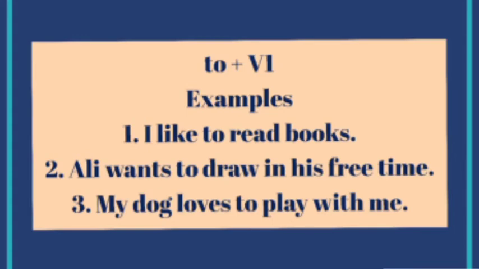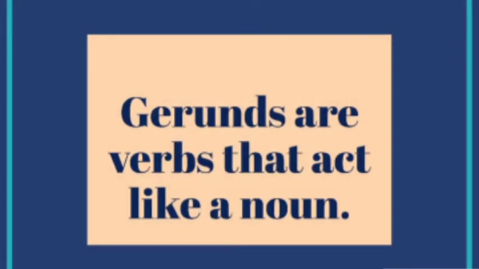Clear? Ali wants to draw in his free time. In this sentence also the action verb is wants, but draw is used here as a noun infinitive because it is used with to. My dog loves to play with me. In this sentence the verb loves is an action word, and play is used as a noun in the infinitive form.